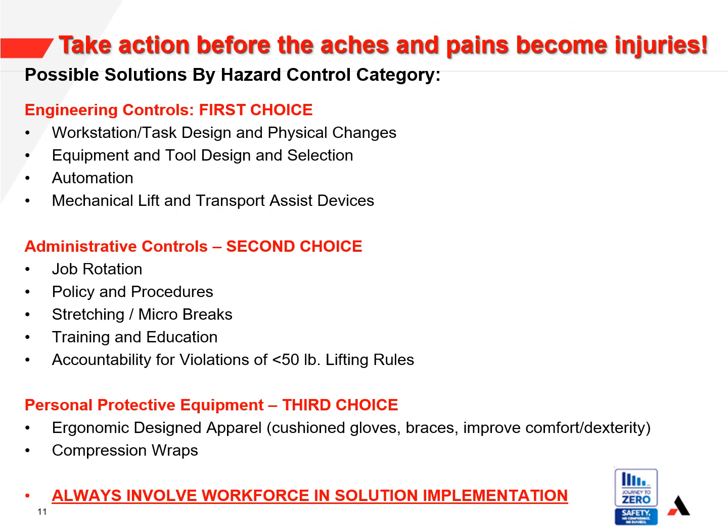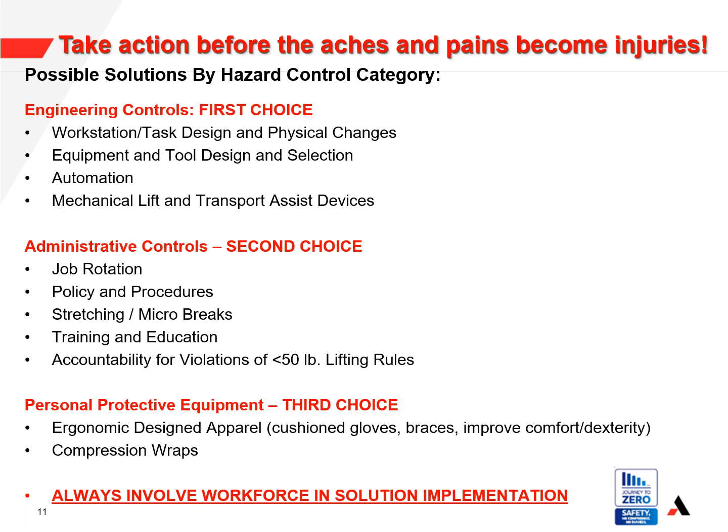Engineering controls are always the first choice when implementing preventative measures. Focus on workstation design and physical changes. Can motions be automated? Look at the equipment, tool design, and selection that employees are using.